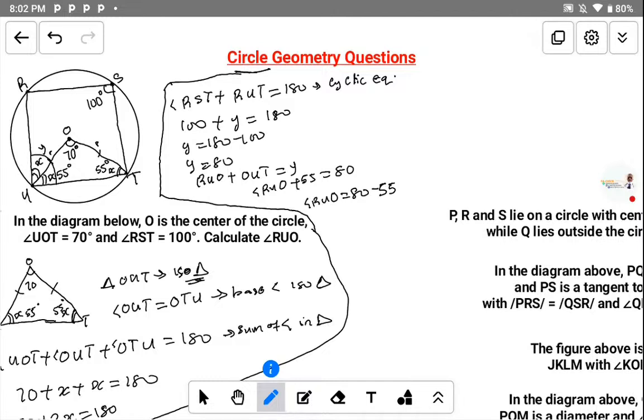Before we move to question 2, I need a response from you guys.